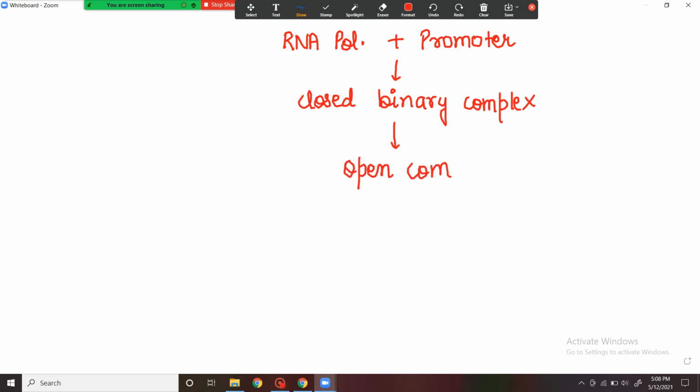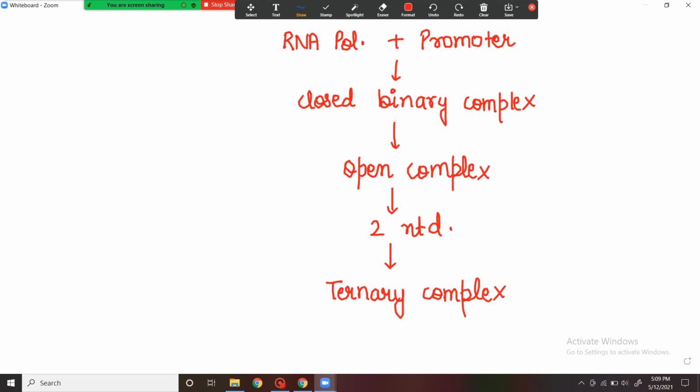Open complex is followed by the incorporation of two nucleotides. After these two nucleotides are incorporated, there is formation of a ternary complex consisting of DNA, RNA and RNA polymerase, and this ternary complex is then followed by the ending of initiation when the RNA polymerase clears the promoter region and elongation phase starts. So there is ending of the initiation phase.